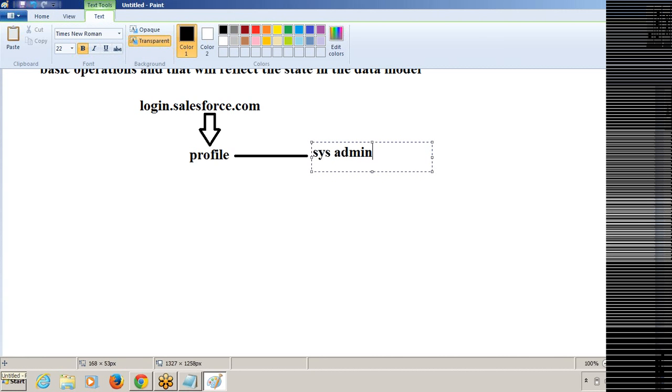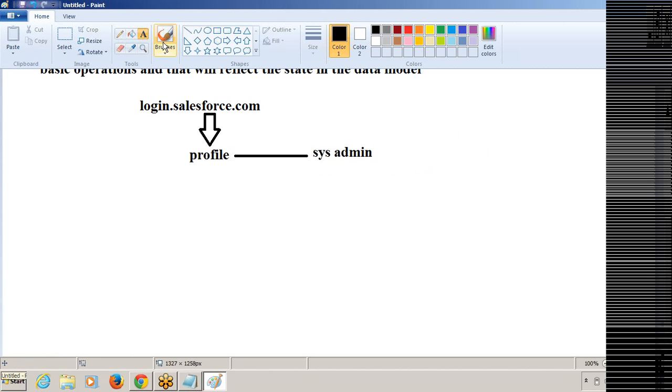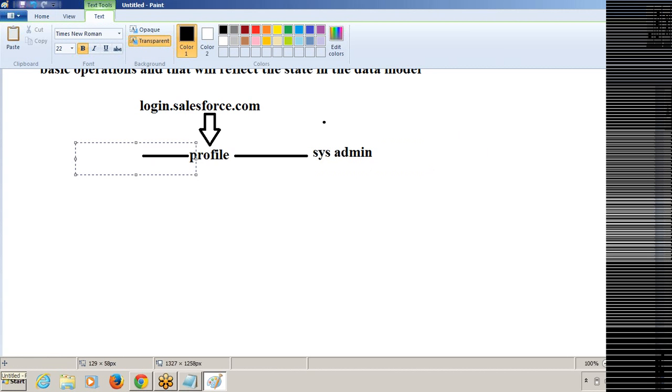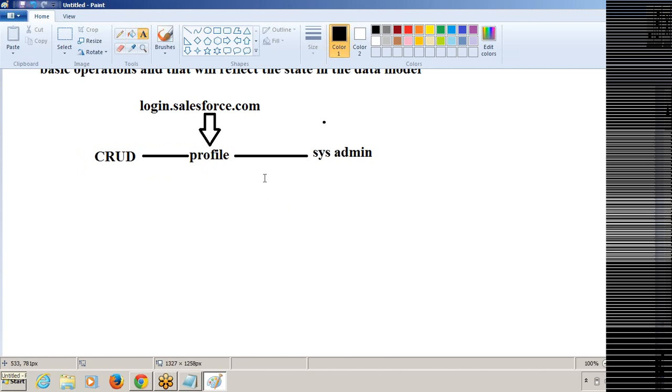Sysadmin. So what permissions will this sysadmin give? This profile will determine CRUD permissions, that is, the permissions on create, read, update, and delete. So after profile, what do we need to do? After profile, we need to go for application, right? So how can we create the application? Let me go for application here.